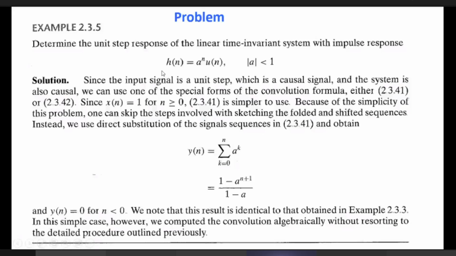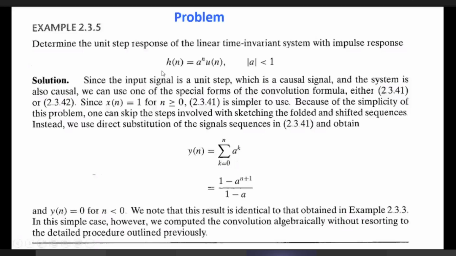So what does it mean? This signal will converge, or will be finite. Since the impulse response should be summable, what should be the value of a? a should be less than 1. Then only it will be stable. Otherwise, it will be growing.